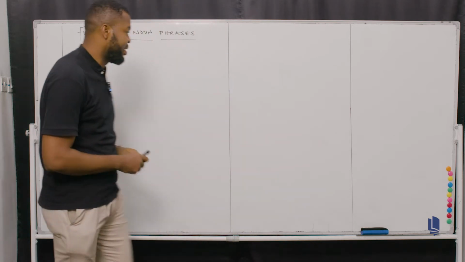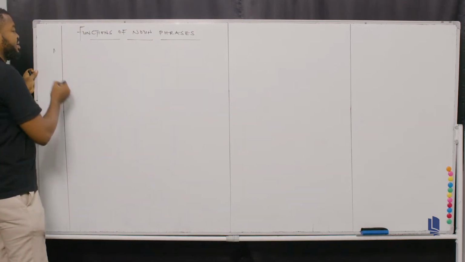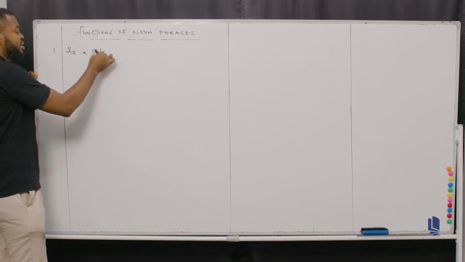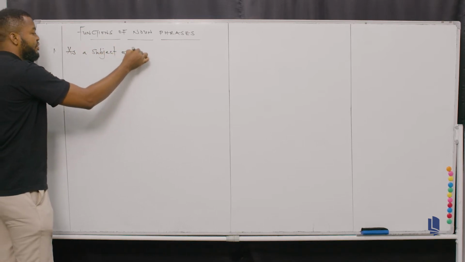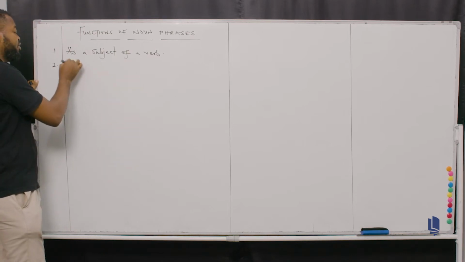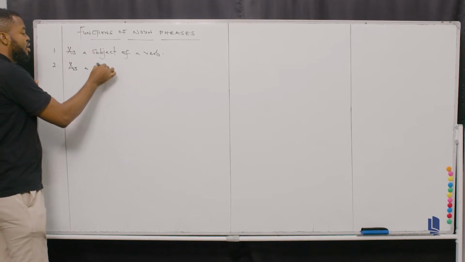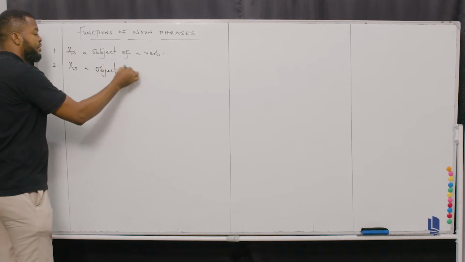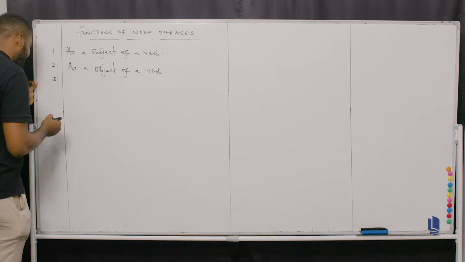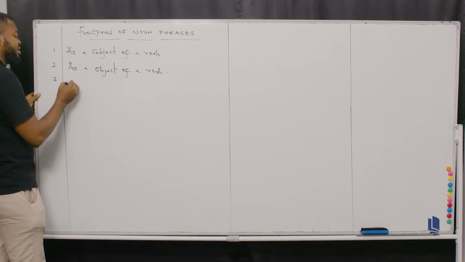Now, let's consider that. The first aspect we have is a noun phrase functioning as a subject of a verb. Then we have a noun phrase functioning as an object of a verb. And then the third is the noun phrase functioning as a subject complement.